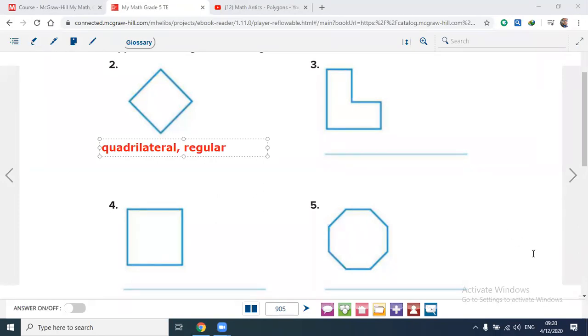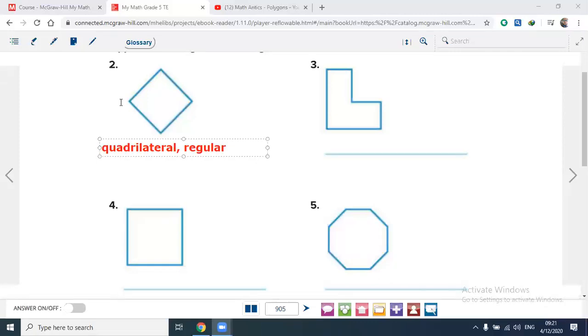What do we call the shapes that are not polygons? Polygon means a closed shape with sides. If it is open, it is not called a polygon. If there is a curve, it is not called a polygon. A closed shape with straight sides is called a polygon. Some polygons are called regular and some are called not regular.